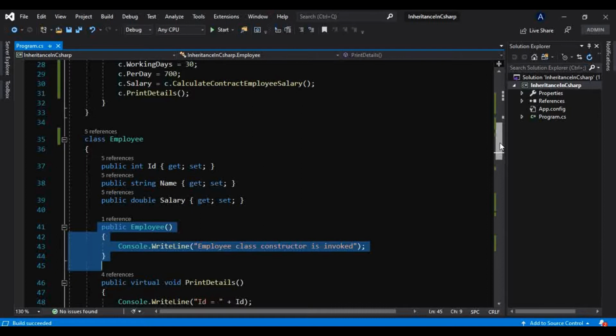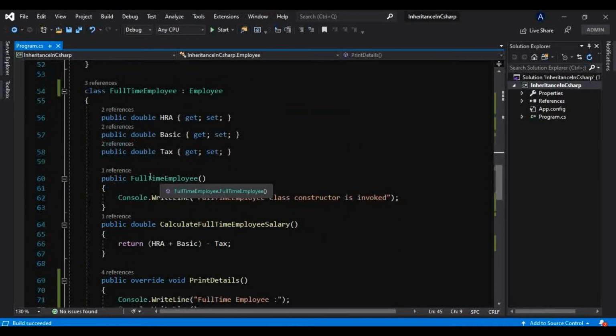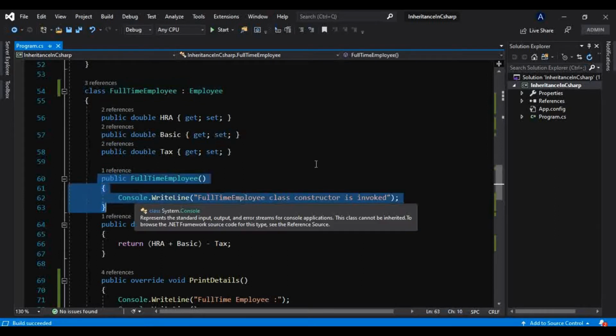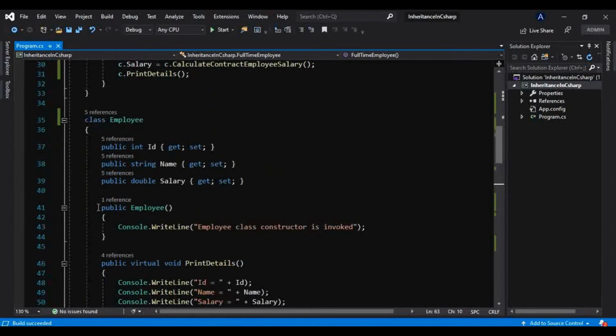That is why I am repeating it again and again. If you are not aware of this, please check that video first. From that video we know that when you create an object of your derived type, then before invoking the derived type constructor, it invokes the base class constructor first. That is why it was printing Employee class constructor is invoked two times. Okay, so now it's fine.